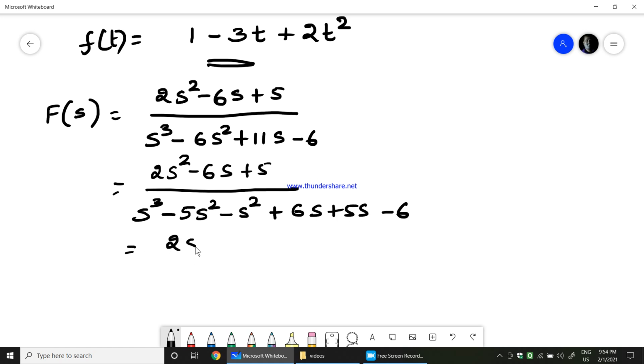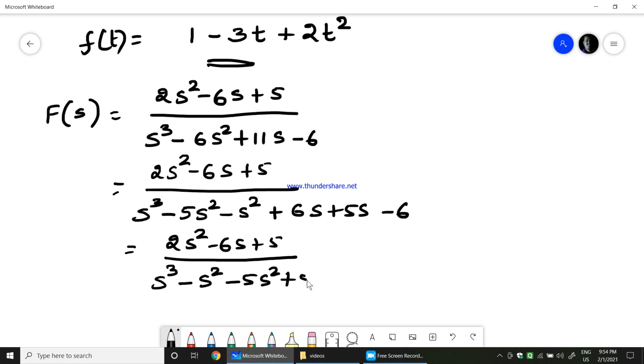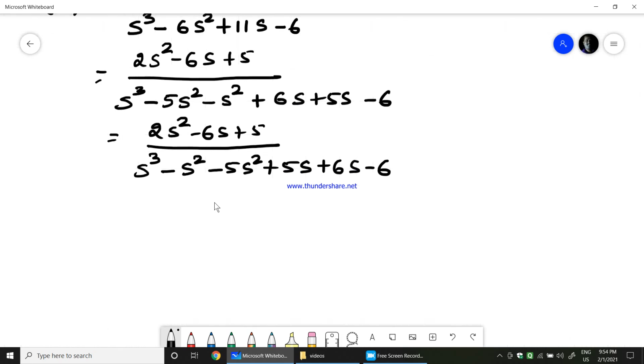So 2s square minus 6s plus 5 divided by s cube minus s square minus 5s square plus 5s plus 6s minus 6. I am just reordering in a different way where I can take something common. If I take s square common, I will get s minus 1.